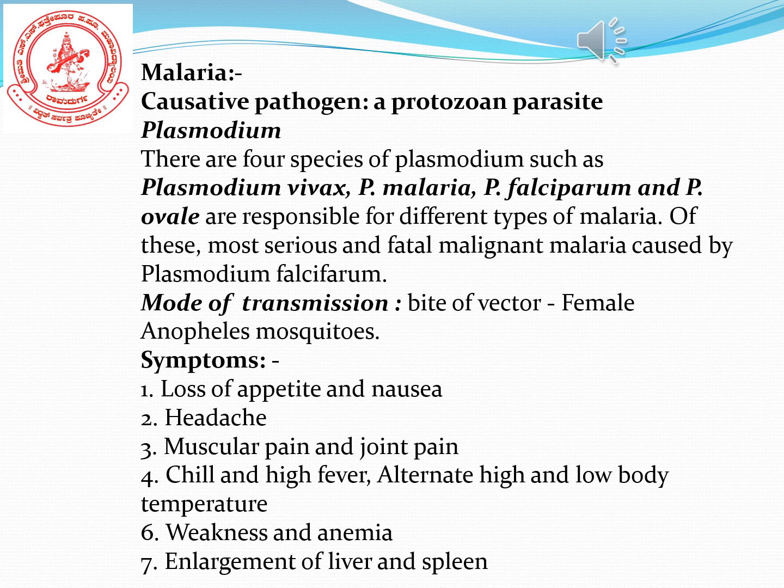Okay, next point is weakness and anemia. Here anemia means that in a person with malaria, the RBC numbers go on reducing, or the hemoglobin content goes on reducing. That is what we call anemia.